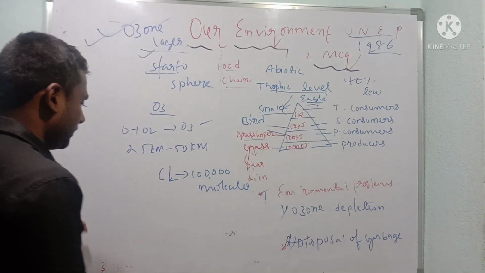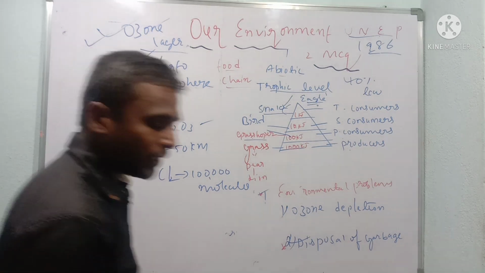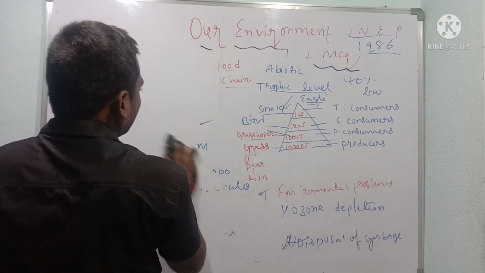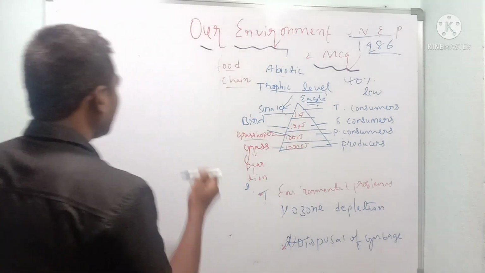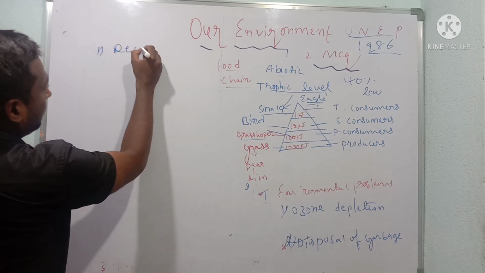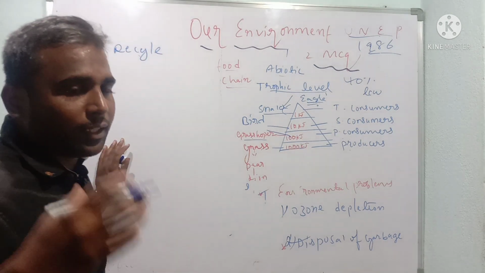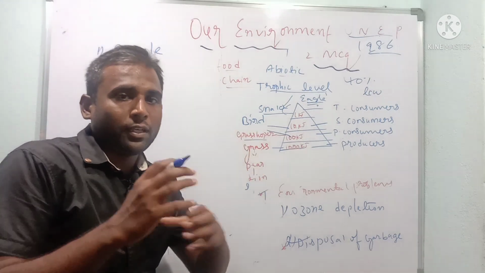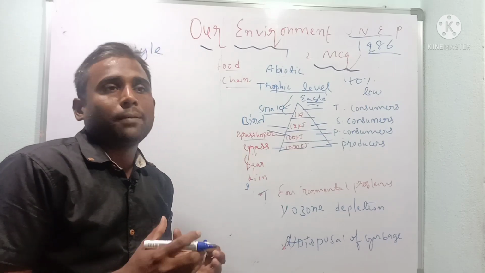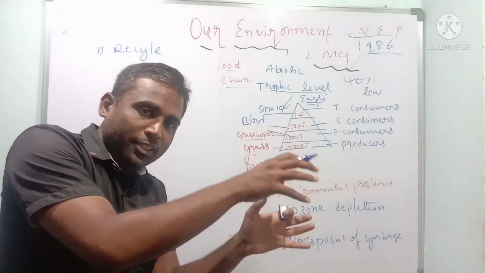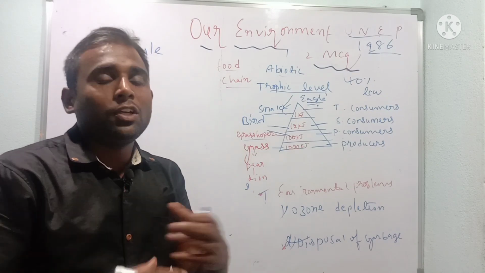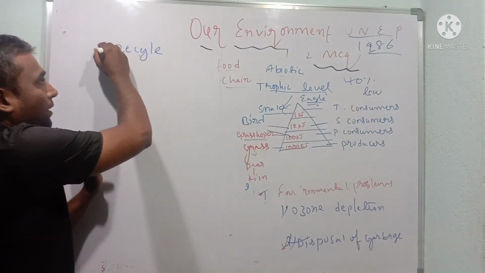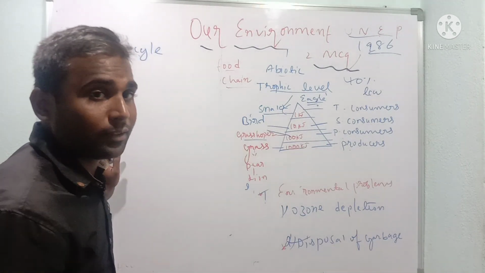The first one is very simple: recycle. We take all the waste things, especially solid things, and put them through a chemical process. We transform complex molecules into simple molecules, and they are used in a new form. That is called recycle.